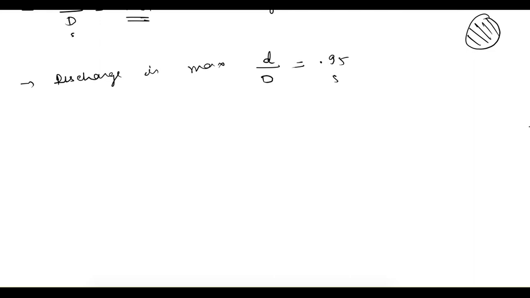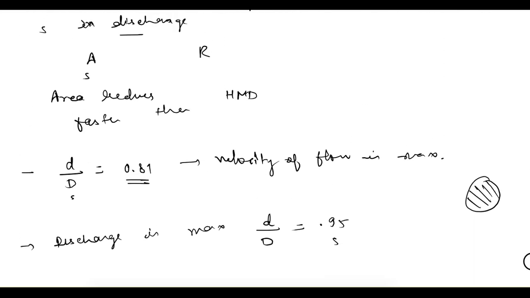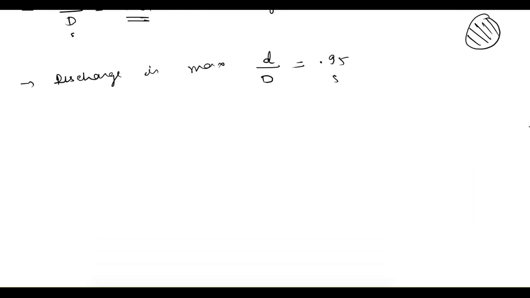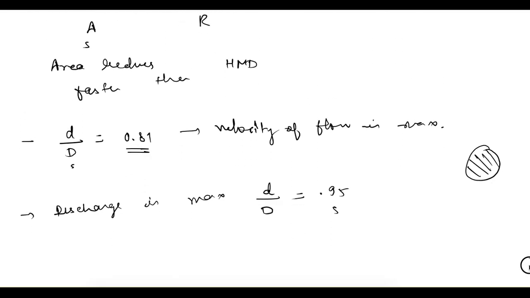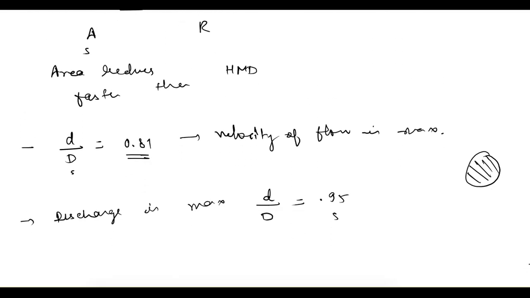So I think these are sufficient points which can be asked and which can be used for the design of circular sewer. So in the next part we will see sewer appurtenances.